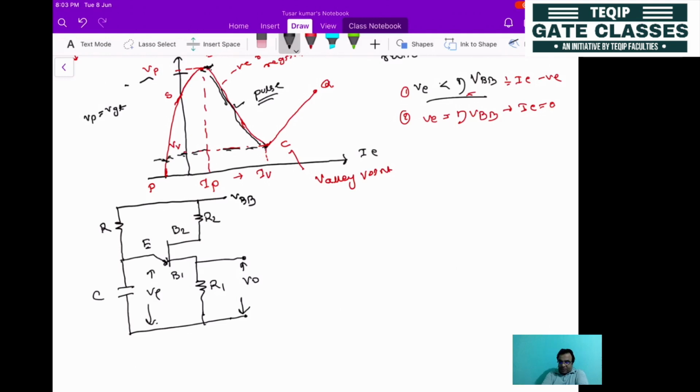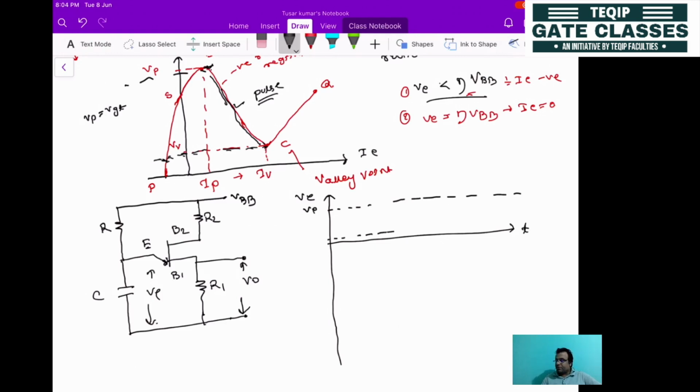Now in this circuit, let's see how the output voltage will be varying, and how that output will be used as the triggering pulse. If you plot this, we take time t as the abscissa, and here it is the VE voltage, that is the voltage across the emitter. So what is the maximum emitter voltage? The maximum voltage is nothing but the VP. Then what is the minimum voltage? The minimum voltage you can find from the characteristics, that is the valley point voltage.